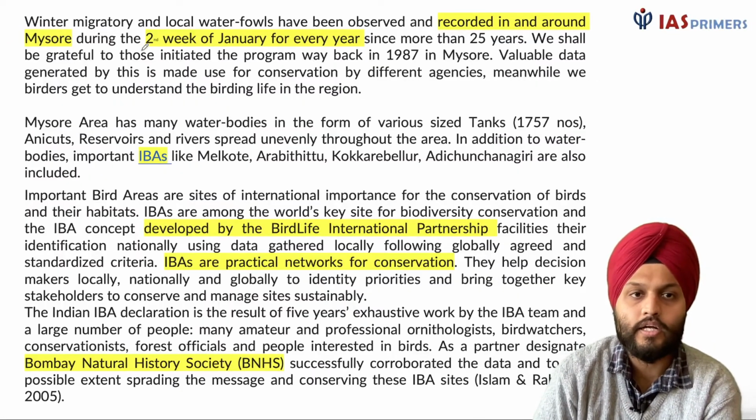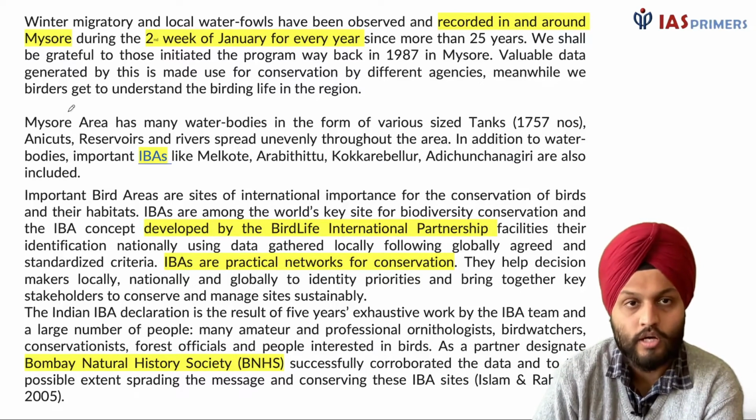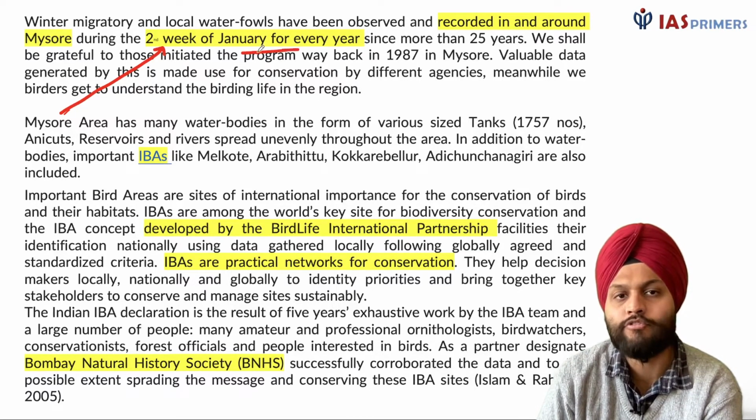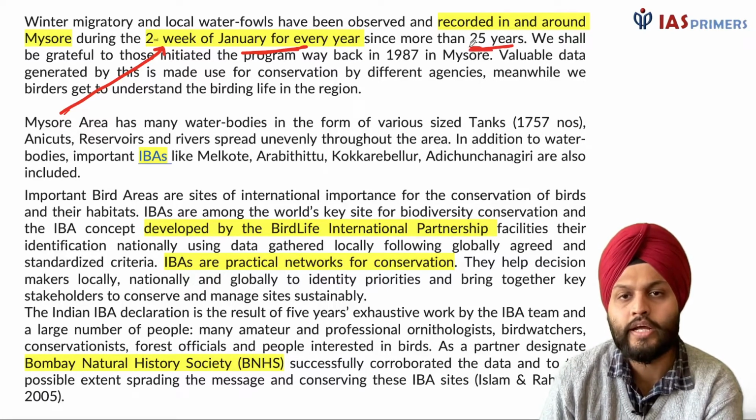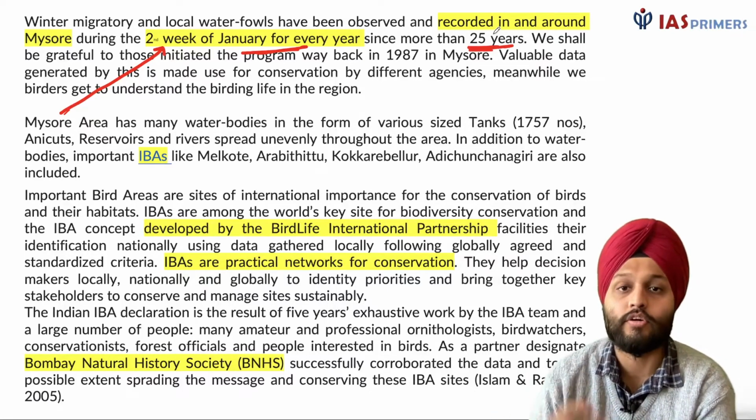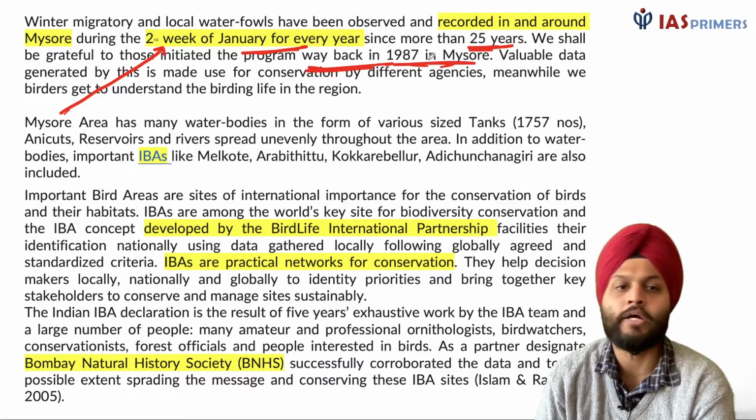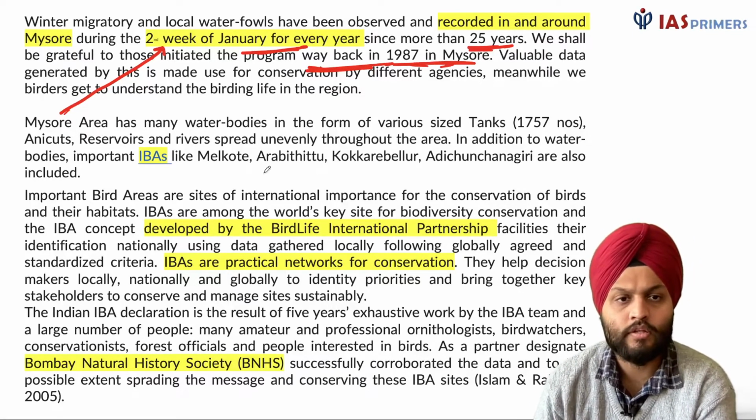I wanted to know who conducts this, which is the agency, and this is important. This is conducted in the second week of January every year, and it has been done for the last 25 years. So this is way back from 1987 in Mysuru. So it is Mysore specific.